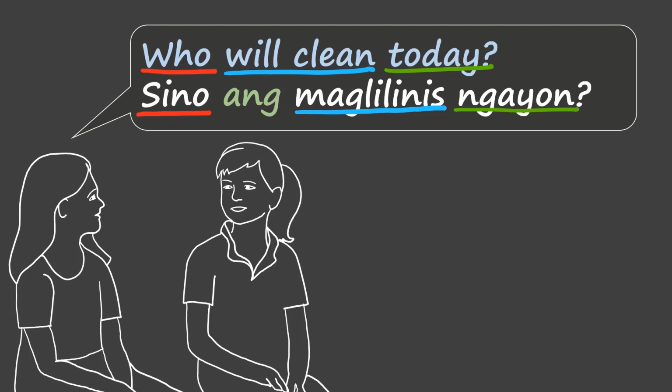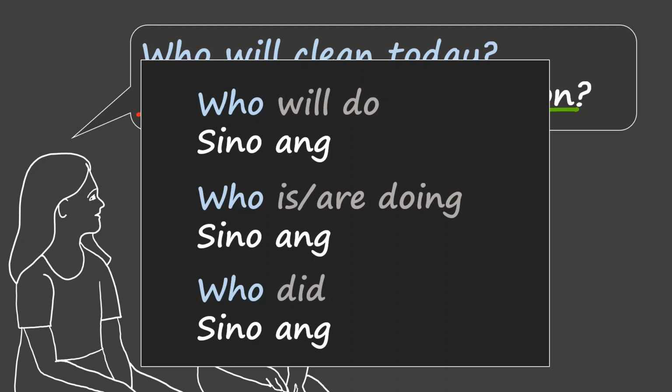Now what about ang? That word in green. It does not match any of the English words shown, but whenever we ask who will do an action, or who is doing an action or who are doing an action, we say sino ang. As well as when we say who did an action, we use sino ang. So we usually say sino ang plus the action word.